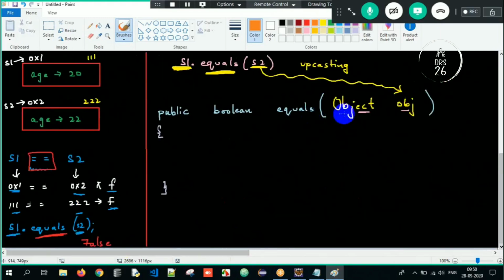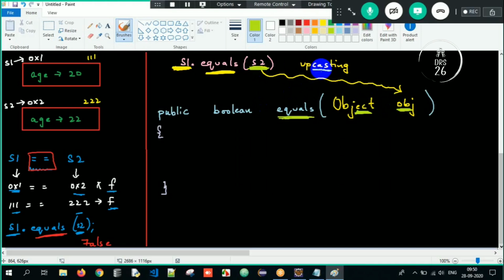Similarly, the equals method is accepting Object obj because I can pass a Student object, Employee object, donkey object, monkey object, all types of objects here. That's the reason it is Object obj. s2 is the Student object. Student has the superclass called Object. So this is nothing but upcasting. But now when I upcast it, I can access only superclass properties.